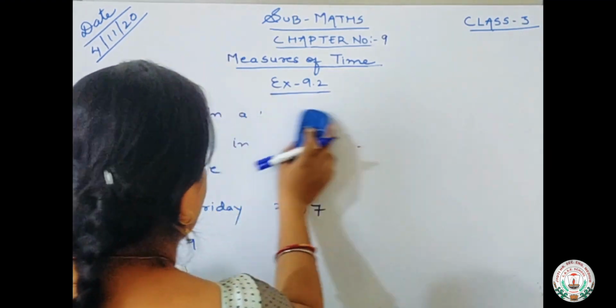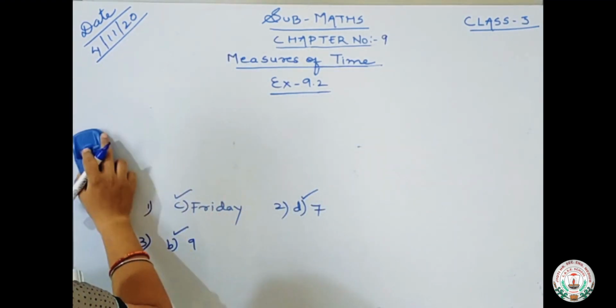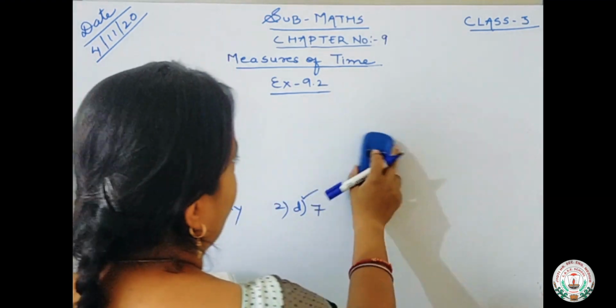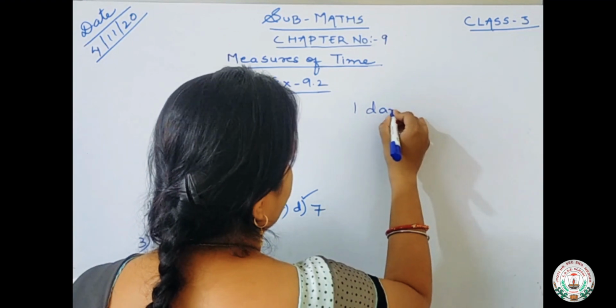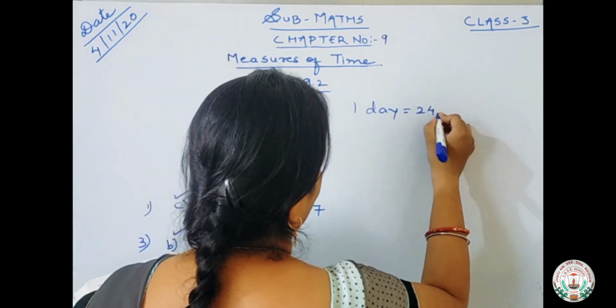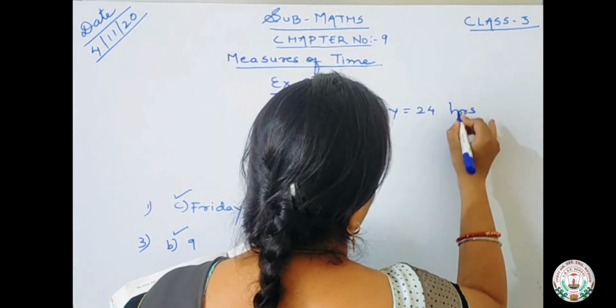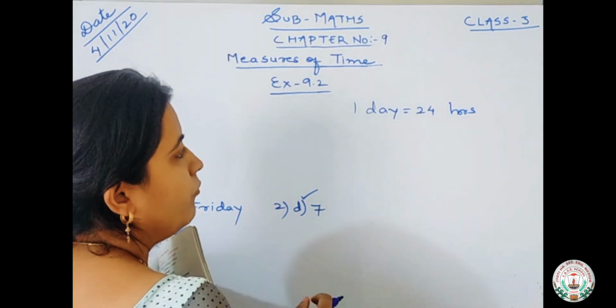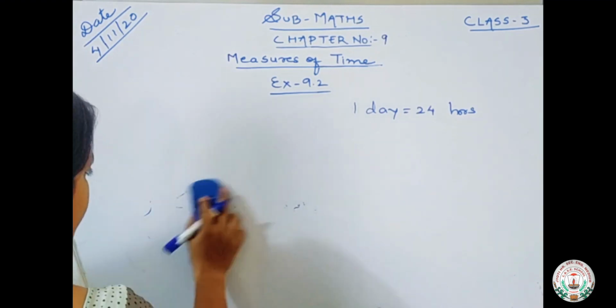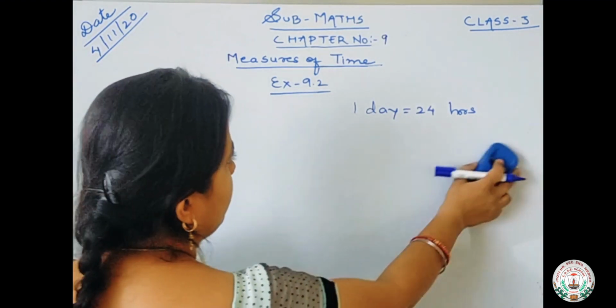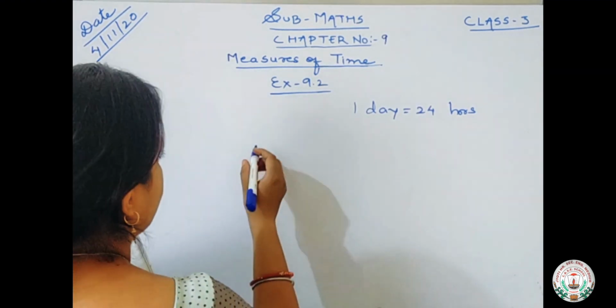In the last class, I told you one day is having how many hours? 24 hours. One day is equal to 24 hours.